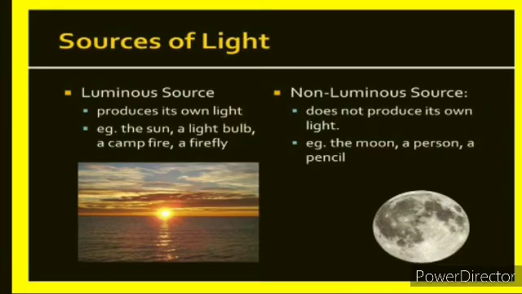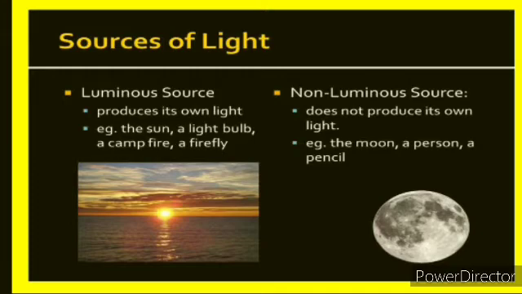On the basis of this also, we can divide the sources into two categories: luminous source and non-luminous source. The objects which emit light on their own are called luminous objects or luminous sources. For example, sun, electric bulb, fireflies. These all are examples of luminous sources or luminous objects.